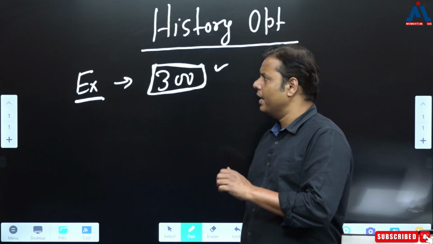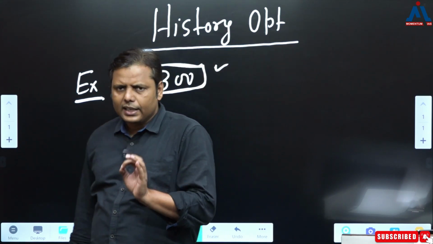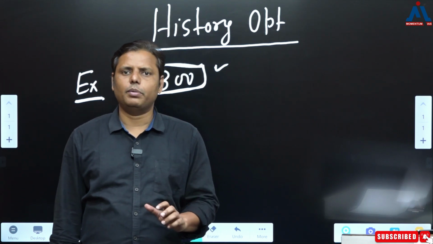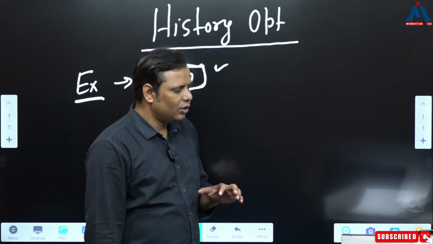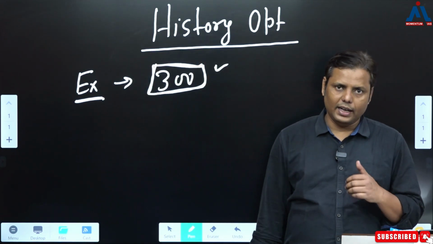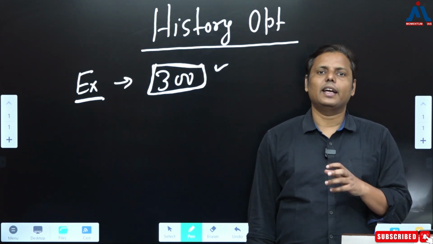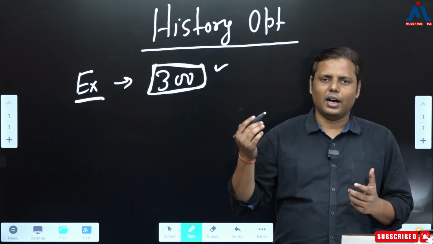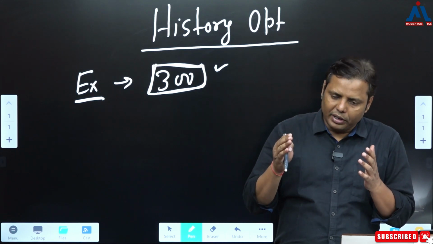So that's why I can say that when it comes to selecting the optional paper, there's a very simple agenda: somehow you have to go for such an optional paper that can fetch you marks, that can get you this much marks, so that you are ultimately clearing this examination. But as I told you, it is a very strategic question, right? You can't take it in this way, that okay, fine, I'll just go for any optional paper, select XYZ and I'll just clear it. I think here you need to be very strategic.